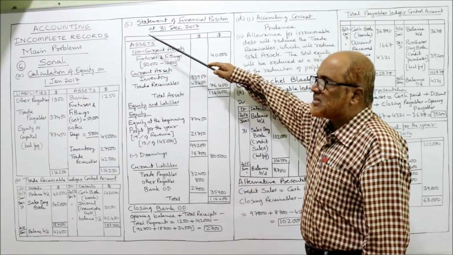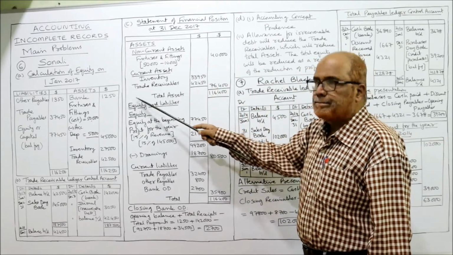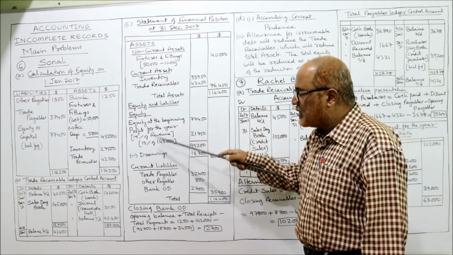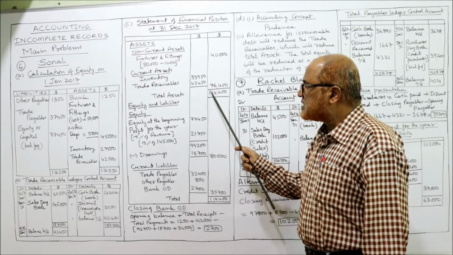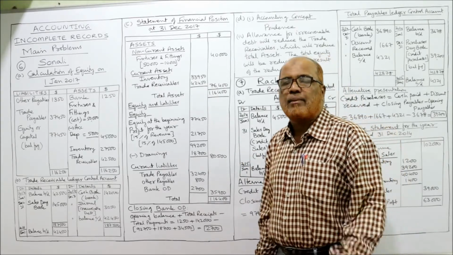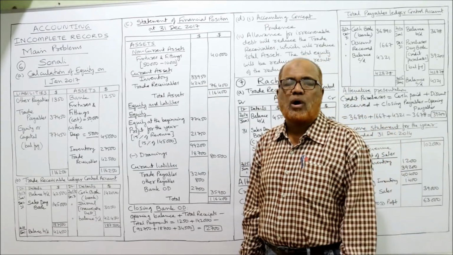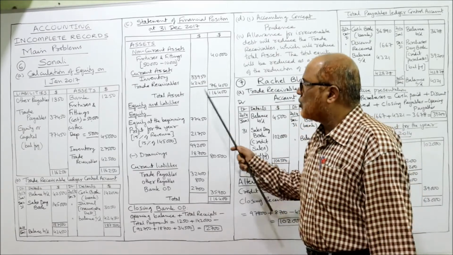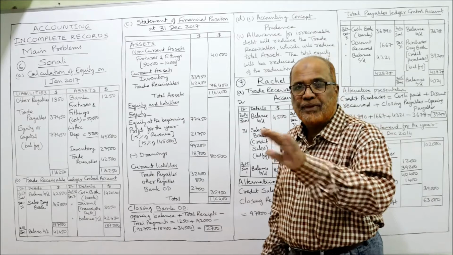So half of the statement is up to assets, then the remaining half is equity and liabilities. The total of assets and equity and liabilities should always be equal. If you do not make any mistake, the total of assets and the total of equity and liabilities will be equal.